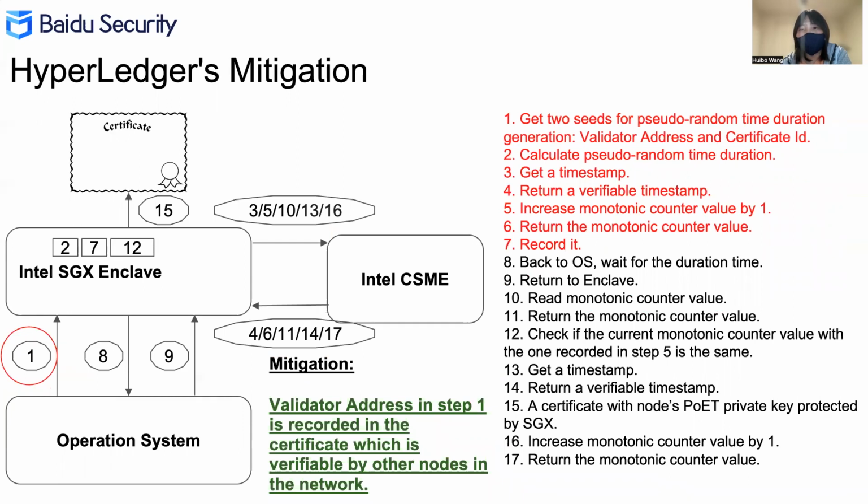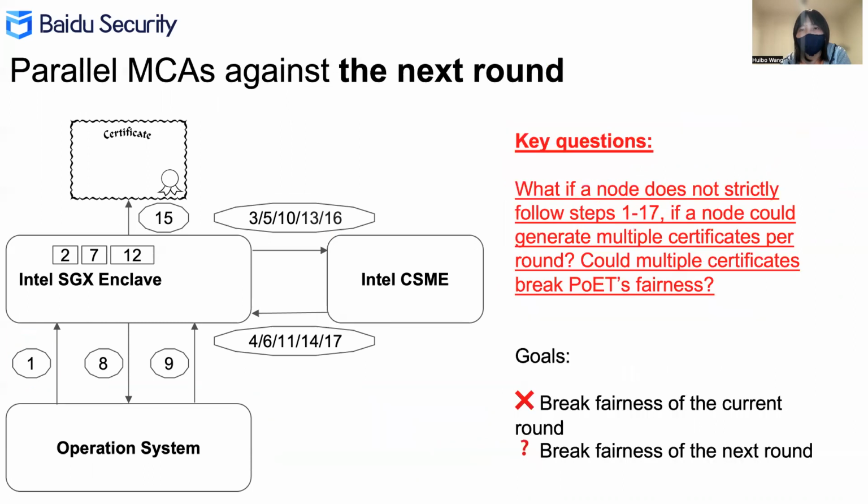We reported this attack to Intel Hyperledger, and later they came up with a mitigation. They record the validator address and the seed of the pseudo-random in the certificate, so other nodes in the network can verify the correctness since they have a copy of it. Later, other key questions came out. What if a node doesn't strictly follow steps 1 to 17? If a node could generate multiple certificates per round, could multiple certificates break POET's fairness?